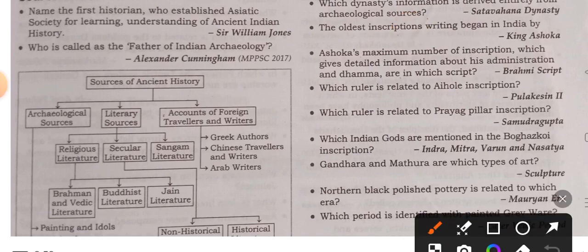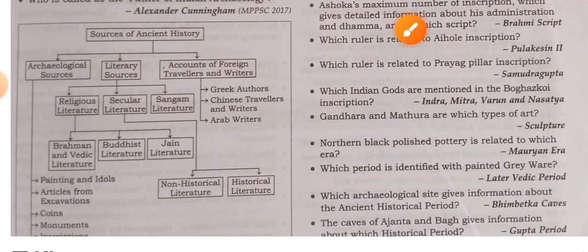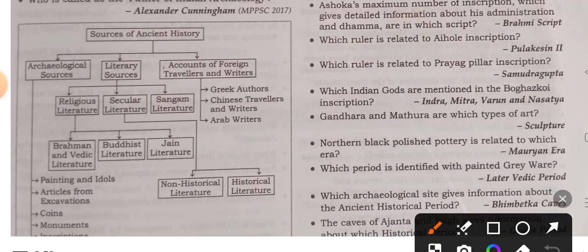Which ruler is related to the Aihole inscription? Pulakeshin II is related to the Aihole inscription. Which ruler is related to the Prayag pillar inscription? Samudragupta is related to the Prayag pillar inscription.